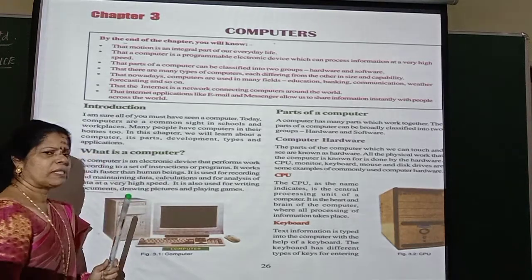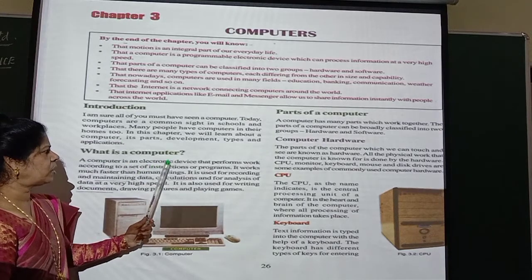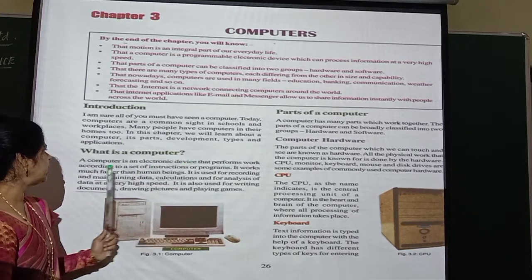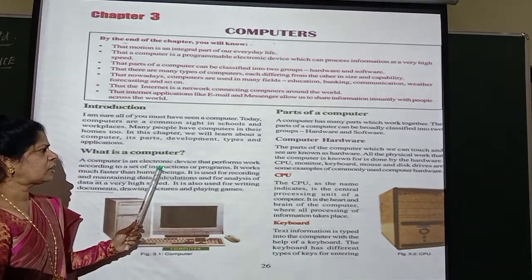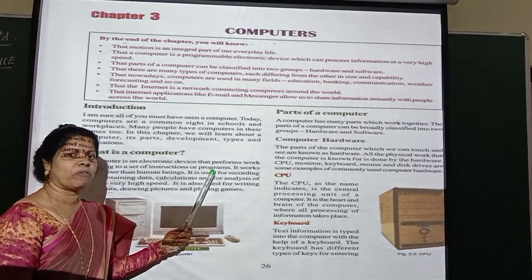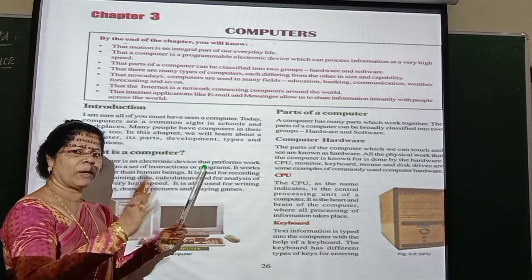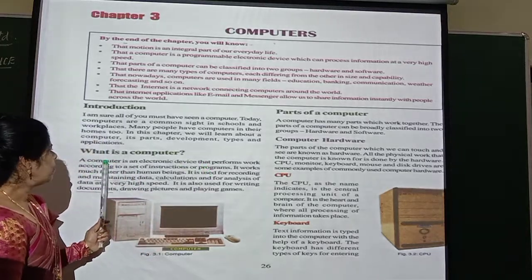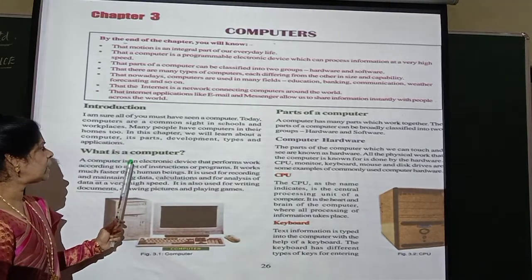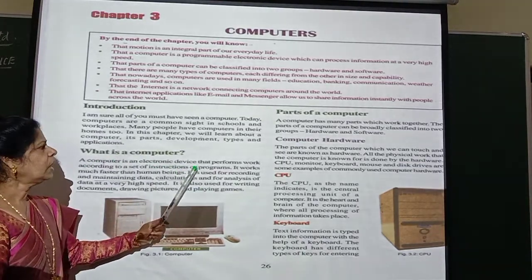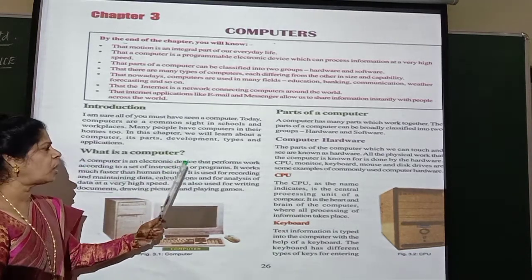First of all, you should know what is a computer. A computer is an electronic device that performs work according to a set of instructions or program. This set of instructions or program we call software, which you are not able to touch and feel, but you are able to see it. So first you should know what is a computer. A computer is an electronic device that performs work according to a set of instructions or program.